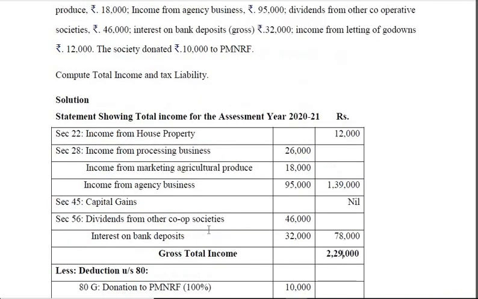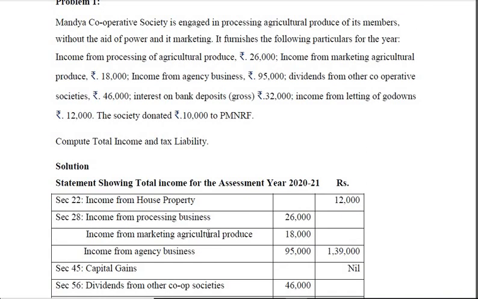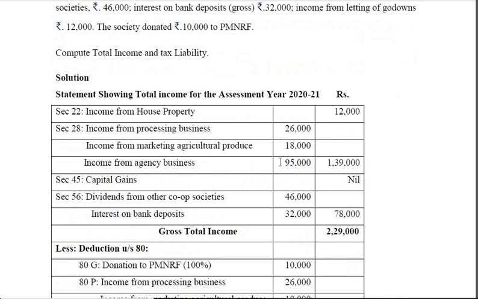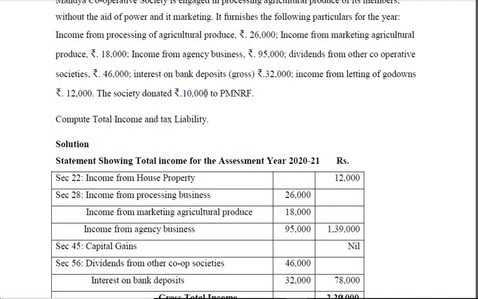Now you have to find out the deductions under section 80. I told you deductions under section 80 depends upon the type of SSE. All the deductions applicable to one SSE need not be applicable to other one. Here there are two deductions. One is 80G, because the society donated 10,000 rupees to Prime Minister's National Relief Fund, and this is no limit donations. Absolutely there is no limit to the donation. Any amount can be donated. So entire 10,000 qualifies for deduction under section 80G.